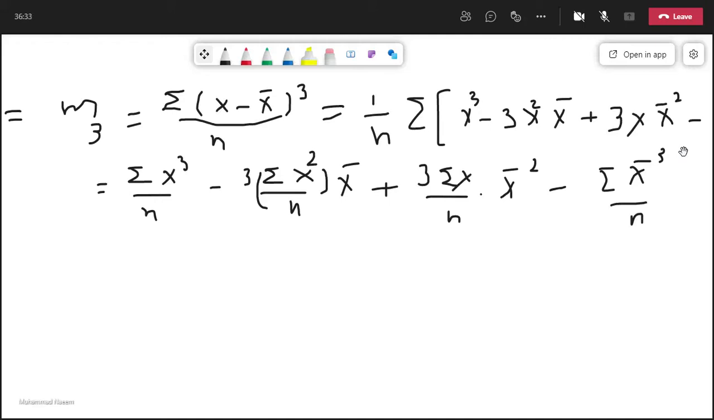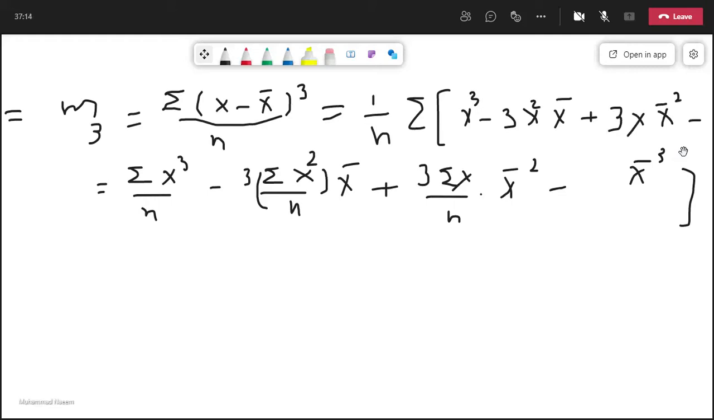Here x bar is a constant, and remember, sigma is applied to a constant. So in this way, it becomes n times. So we have n x bar cube over n, and again simplifying, we have only x bar cube.